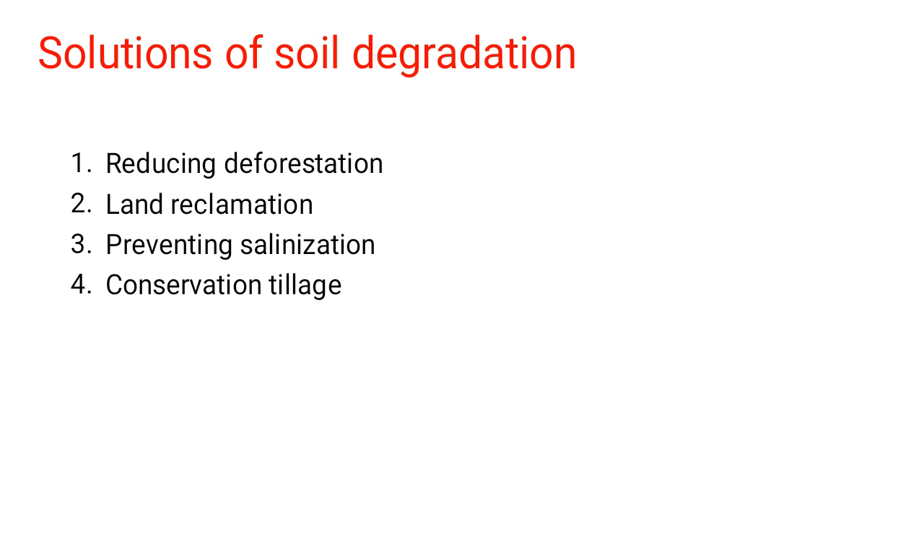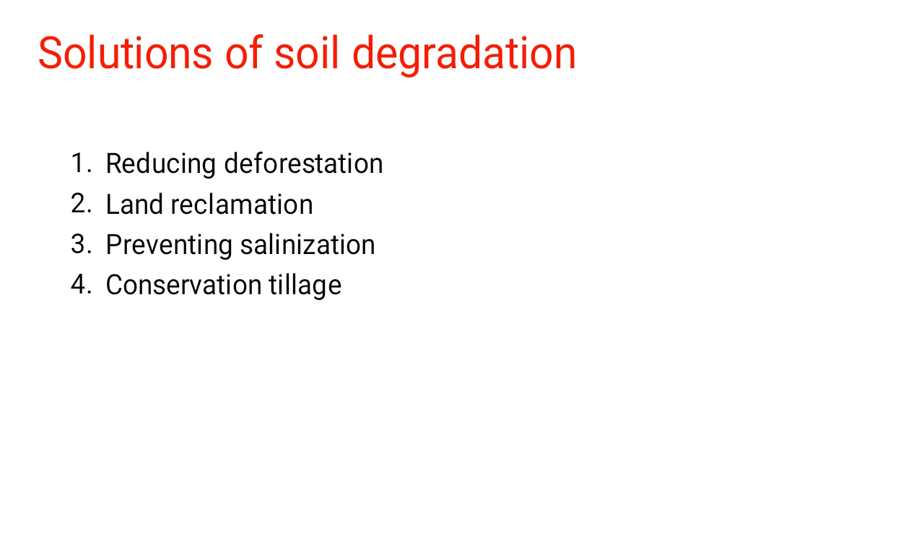And solutions of soil degradation. One is reducing deforestation. If you want to maintain the characteristics of the soil, or if you want to bring balance to the climate, then deforestation has to be reduced. I don't think we can stop it, but at least in parallel we can do afforestation also. In case we are cutting a tree for making furniture or for some industrial uses, at the same time we can have afforestation to counterbalance it.